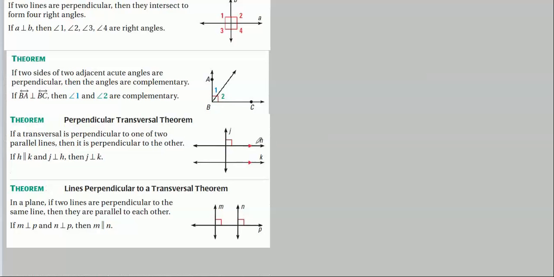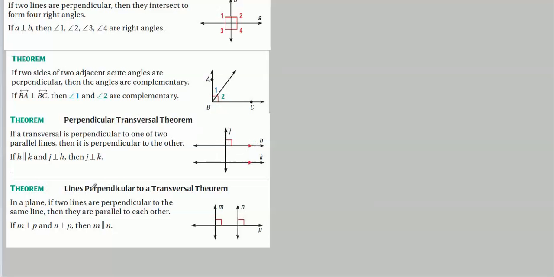Well, down here, H and K are parallel. J is perpendicular to H, then it's also perpendicular to K. And it's called the perpendicular transversal theorem. It's kind of like a transitive property, isn't it? Again, we're just passing right through. We're saying if this line forms a 90-degree angle with this line, and this line is parallel with this one, then it must form 90 degrees here also. It's perpendicular to this line, so it must be perpendicular to this line too, because it's parallel.